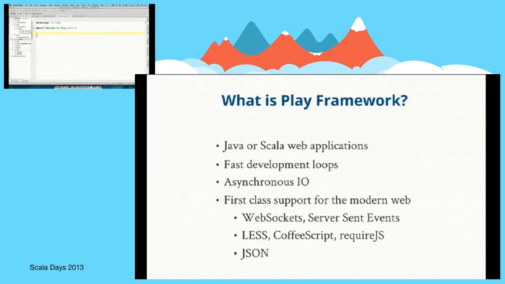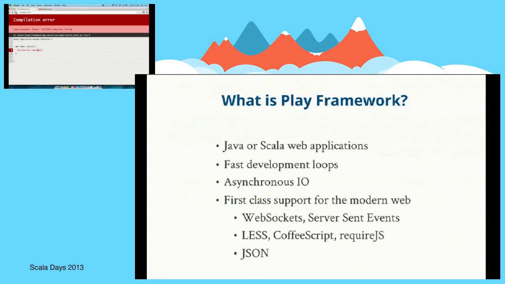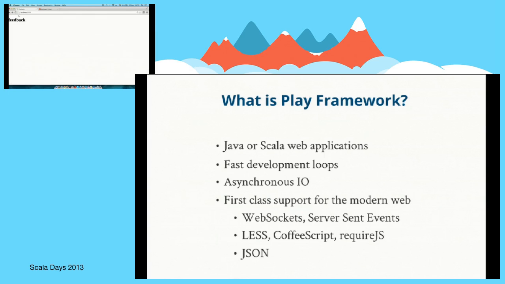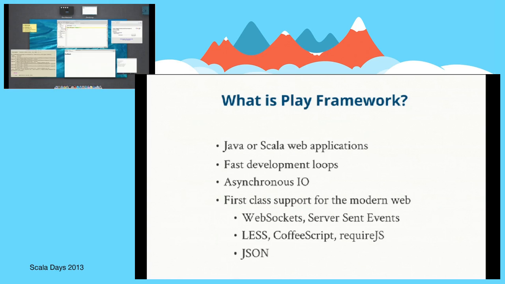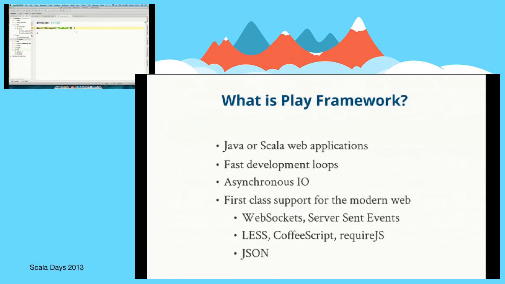So I'm going to get rid of the default welcome message, and I'm going to put in a header there, which is an internationalization key. So having made changes to our template, we can hit refresh, and we can see it's now rendering my page with this feedback title. So this is a feedback application, and what we want to do is submit some feedback and store that feedback somehow. So we need some class to model the feedback.